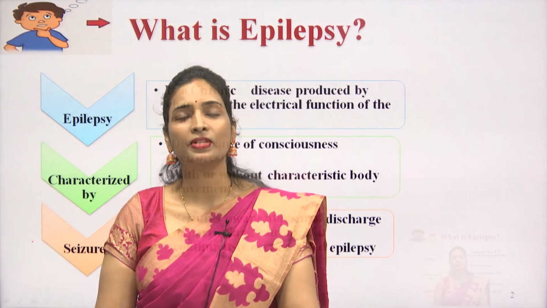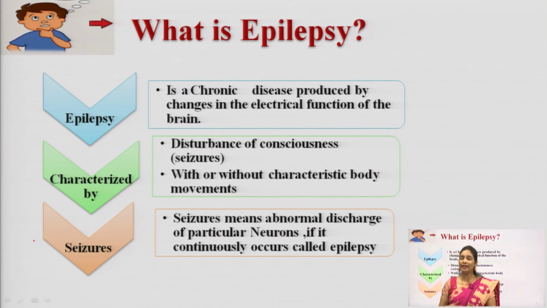So, what is epilepsy? Before going into the detailed topic, let me explain what epilepsy is. Epilepsy is a chronic disorder. Which type of disorder? It is a central nervous system disorder, a CNS disorder. It is a chronic disease produced by changes in the electrical impulses of the brain. So, if there is any disturbance in electrical function,